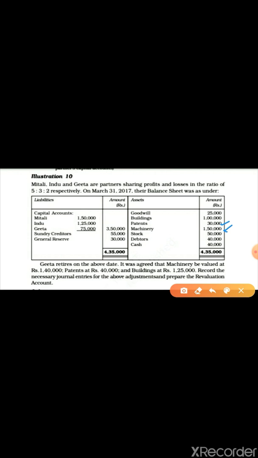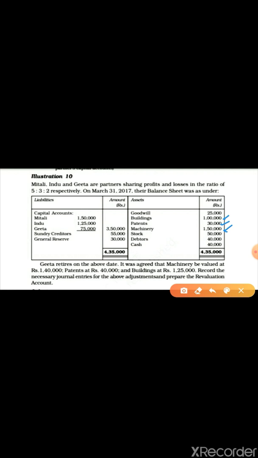Okay. Now next is building 1,25,000. Here building was 1 lakh. So it means building is appreciated, building is increased by 25,000. That 25,000 you have to write down. Since it is an increase in asset, you write it on the credit side. After putting all these values, you have to find out profit or loss.